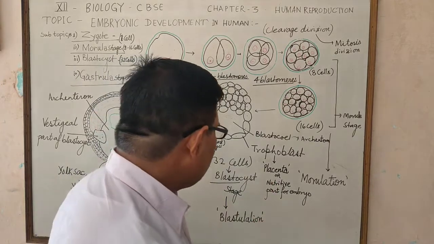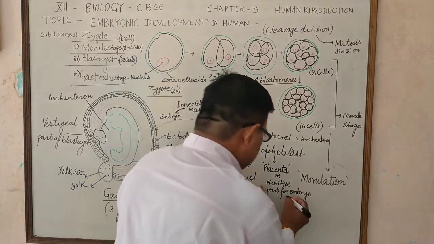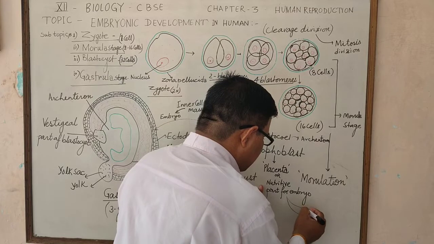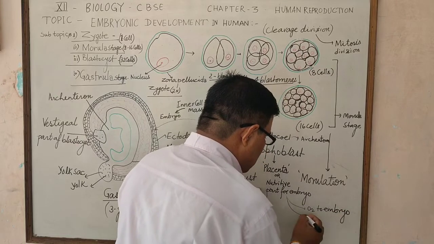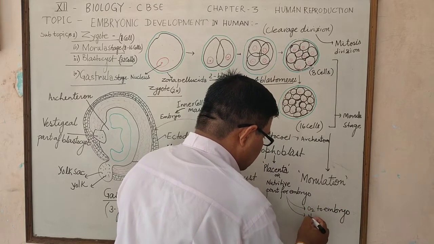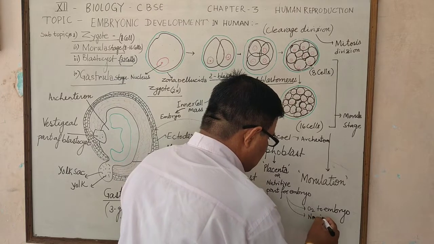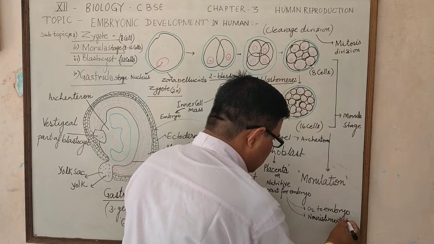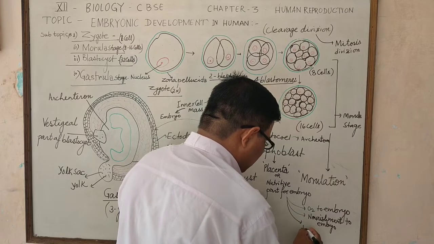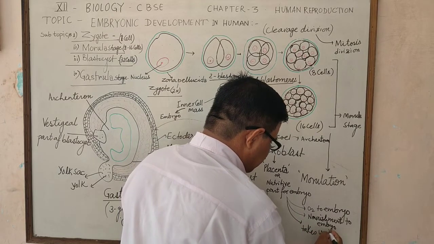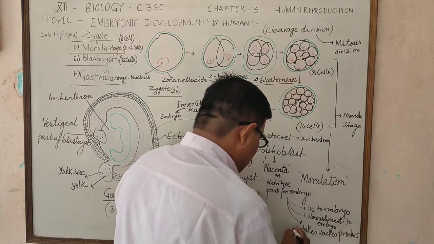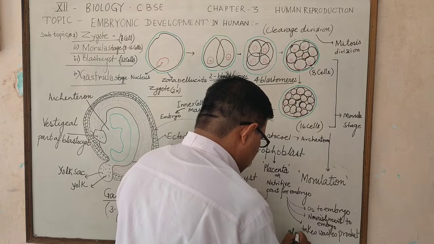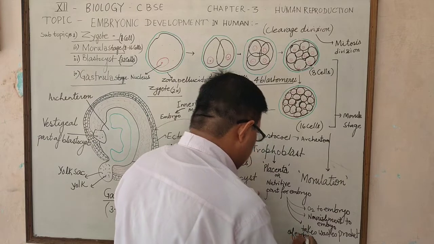Why is the placenta called a nutritive part? Because the placenta provides oxygen to the embryo, and the placenta also provides nourishment to the embryo. The placenta also takes the waste products of the embryo.